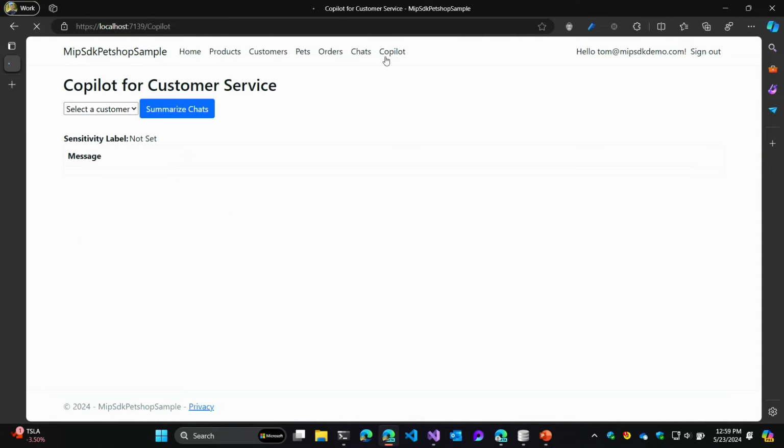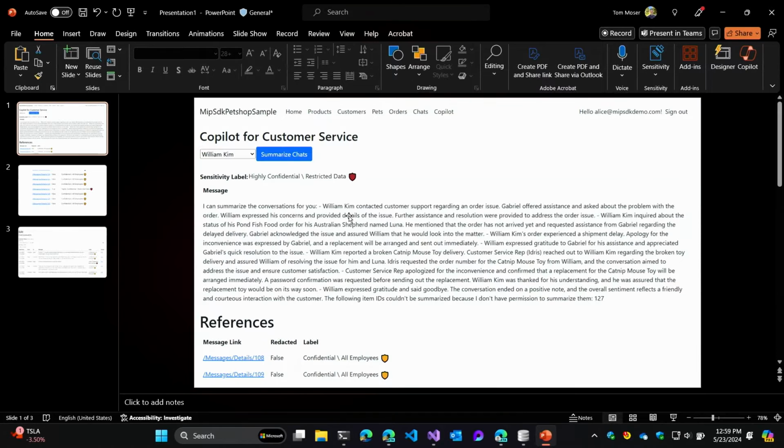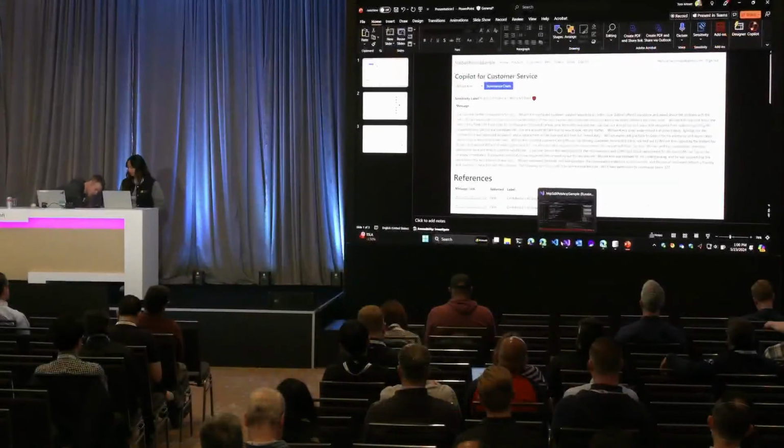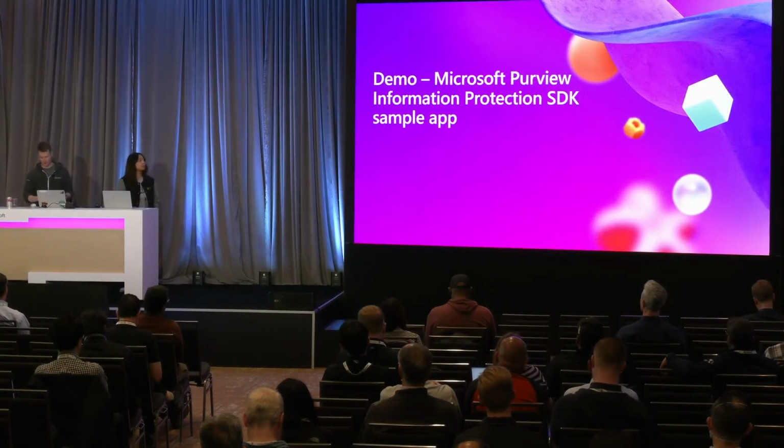So tying all of that back to Copilot, we've demonstrated, actually let me go back to slides here. Closed it too early. We demonstrate that we get the label inheritance, that we're building these references that contain the labels on the referenced content, and that we're doing this extract enforcement to make sure that the user who's summarizing this data actually has access to that information at all. All right. So now we'll switch back to slides really quick.